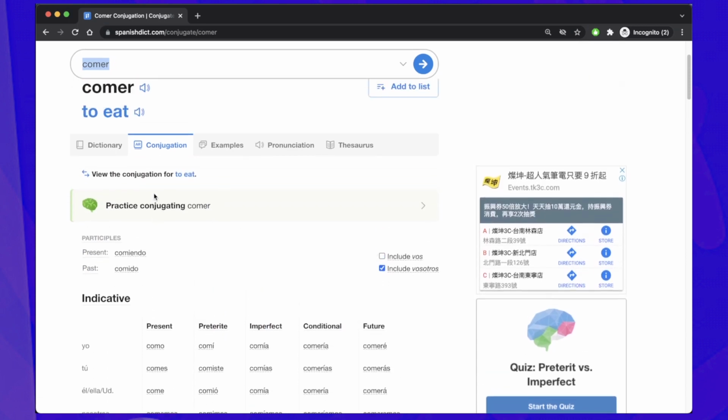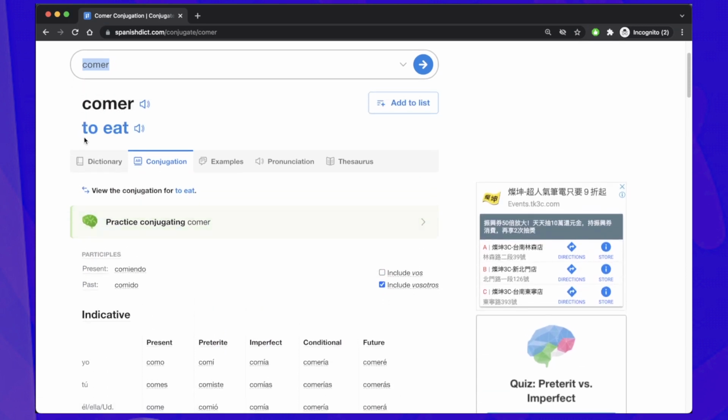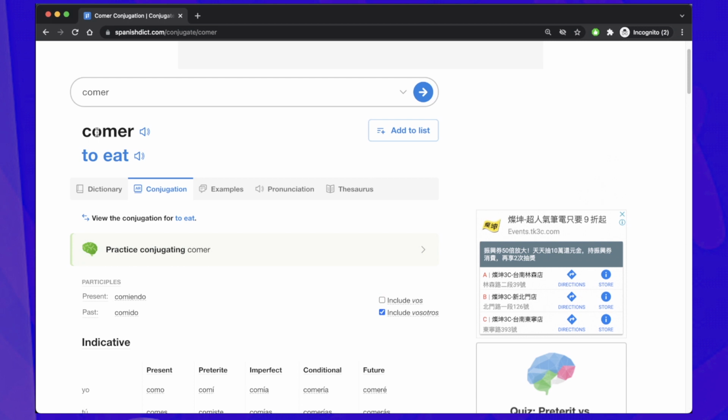So if we go from the very first one, comer means to eat. So in Spanish, most of the verbs will end with the letter R. So there are different types of verbs, some end with ER, some end with AR, but basically in English it's related to something that you do. For example, to eat, to drink, to run, basically any action that you do.